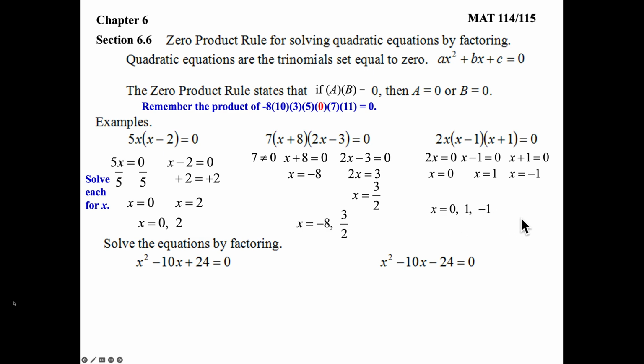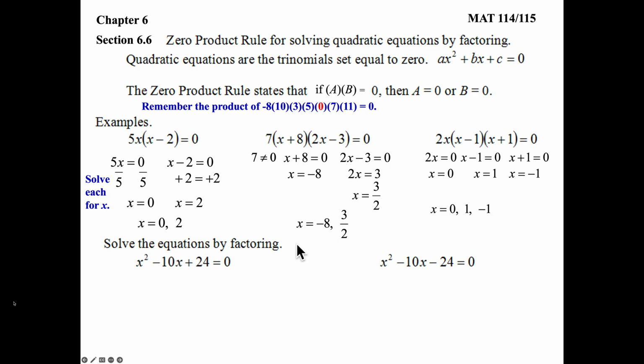There's my answer. Now, don't be surprised if they ask you to put your answers in numerical order. I have spaces here so it looks good so we can see the numbers, but in more formal answers, no spaces after the commas, and they may want this in numerical order, so negative 1, comma, 0, comma, 1.